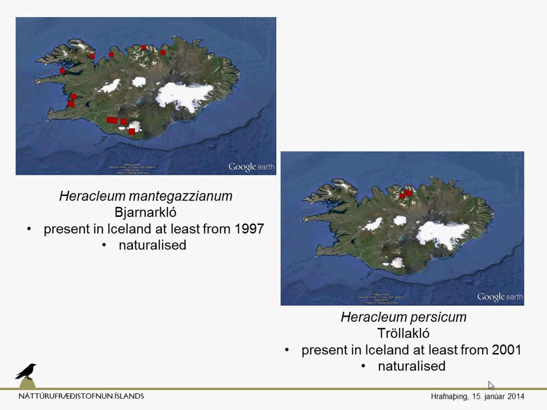And what about the distribution in Iceland? Here we have Heracleum mantegazzianum, and as we can see, it's already quite widespread in the south, in the west, as well as in the north. And its presence in Iceland dates back to 1997, and we can say that this is already naturalized, so it's able to sustain self-replacing populations. The same thing goes for Heracleum persicum, Tröllahvönn. It's just in the north, but well, this is something that should really worry us.